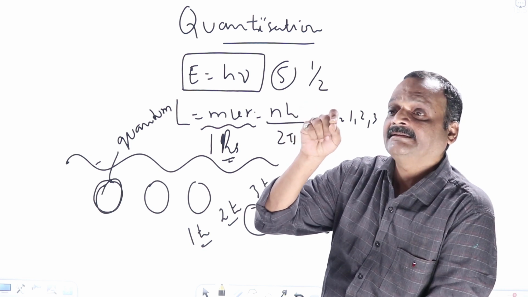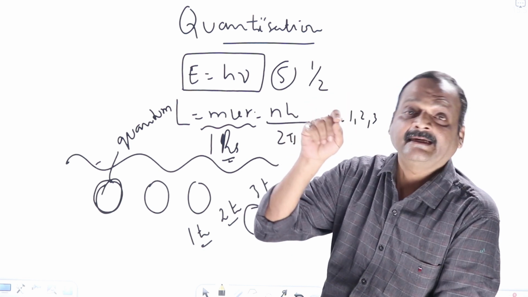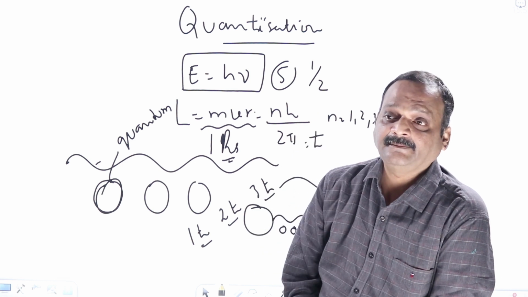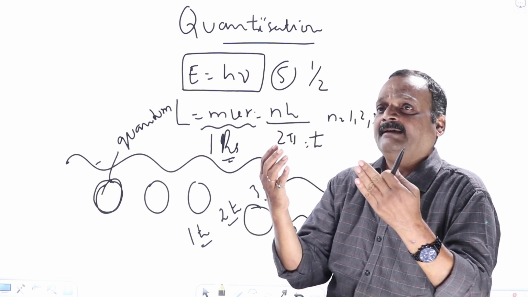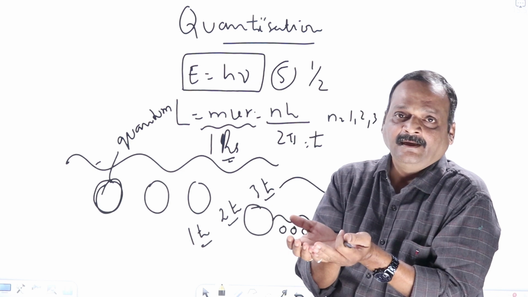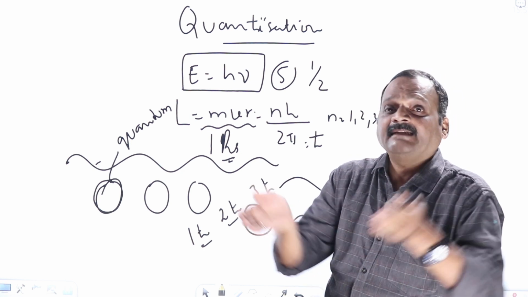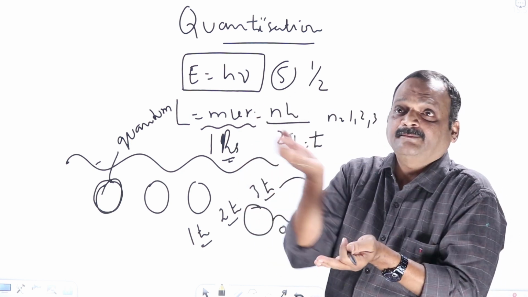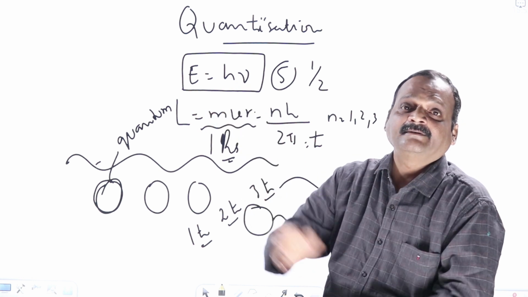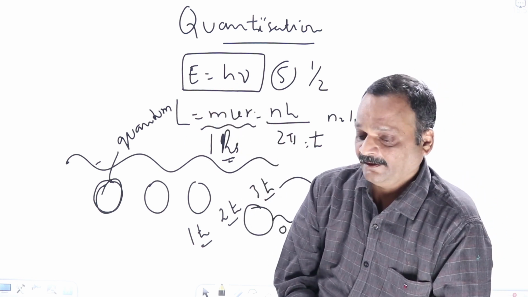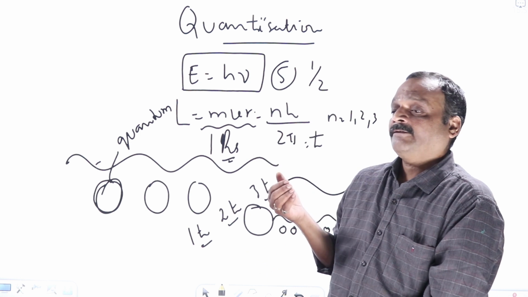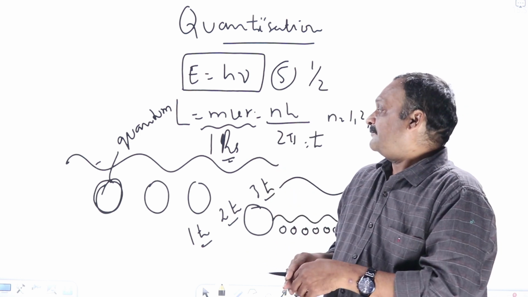That is the genius, the greatness of Niels Bohr actually. He came out with the idea of what happens if angular momentum is quantized. When he took quantized angular momentum, he could explain the spectrum of the hydrogen atom perfectly. So angular momentum also got quantized. Now we'll get a doubt.